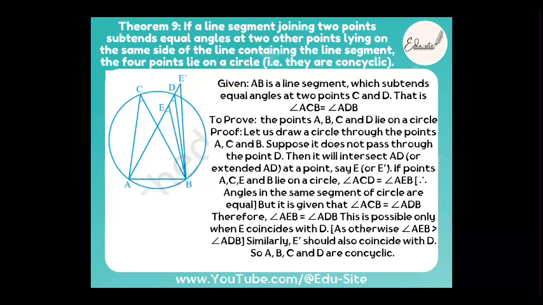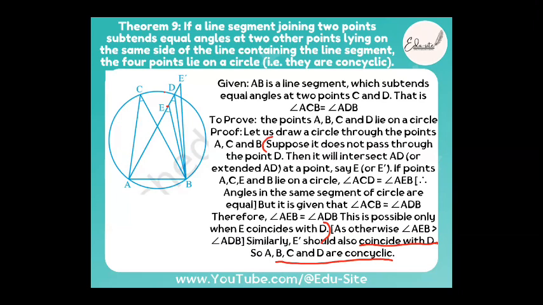How do you prove this? Let us draw a circle through the points A, C, B. Then suppose it does not pass through the point D. Okay, we are just supposing this, and we are negating the answer. After negating the answer, we are going to show that it should lie on the circle.